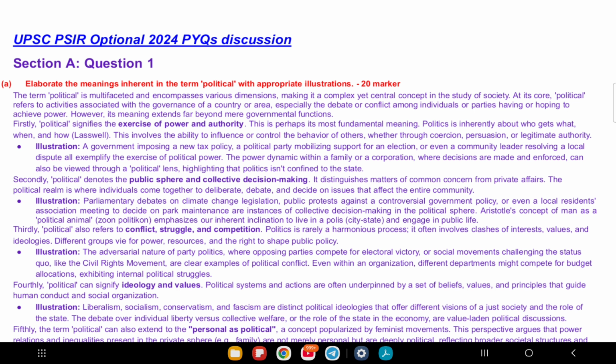So here I want to give you one tip. For 20 markers, write a short intro defining political, then explain these points with examples, and end with a conclusion saying political is not just about government but about power, society and values everywhere.